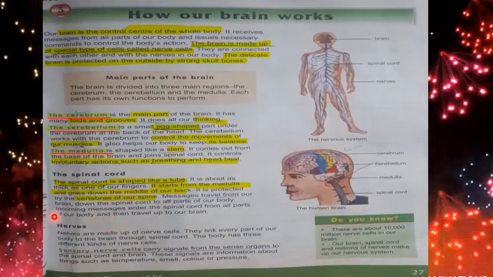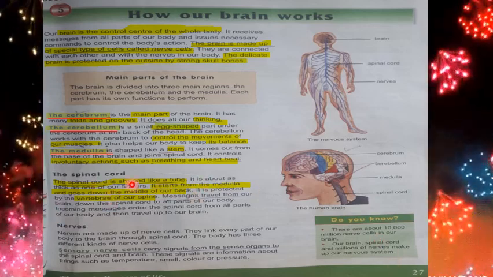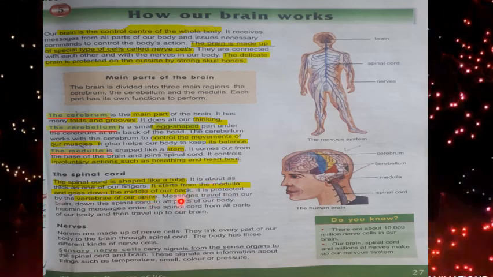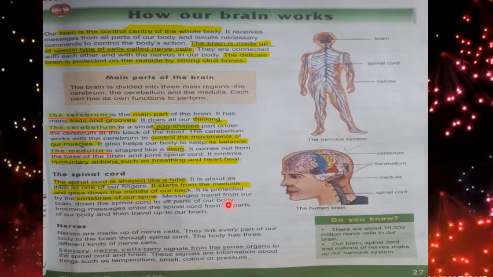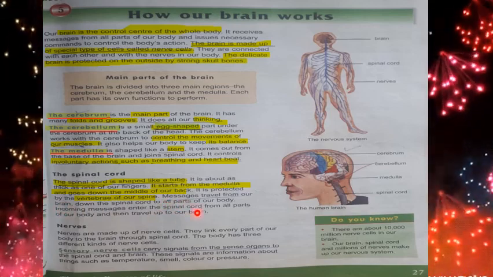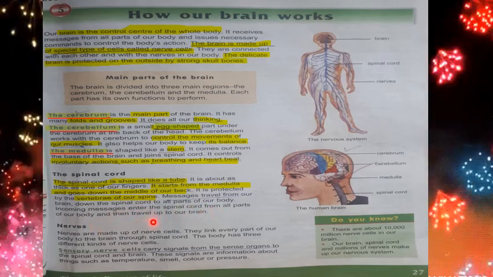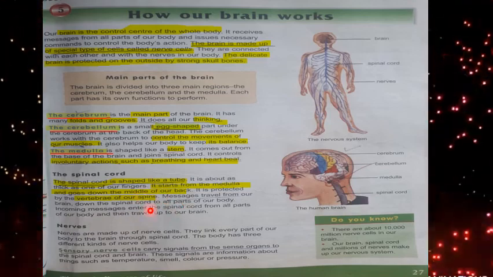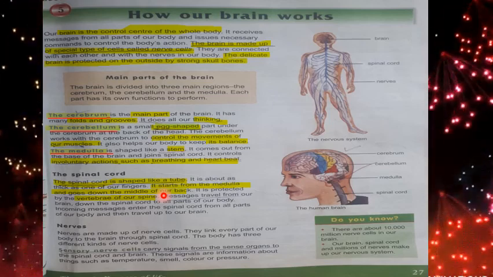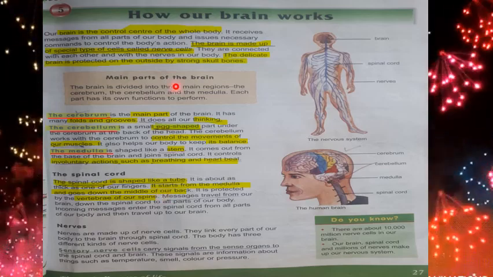Let's read the paragraph on the spinal cord from your book on page number 27. The spinal cord is shaped like a tube. It is about as thick as one of our fingers, and it starts from the medulla and goes down to the middle of our back. It is protected by the vertebrae of our spine. Messages travel from the brain down to the spinal cord and to all parts of our body. Incoming messages enter the spinal cord from all parts of the body and then travel up to the brain. We have read these lines again and again, so make sure that you have completely understood the concept of the spinal cord and the main parts of the brain.